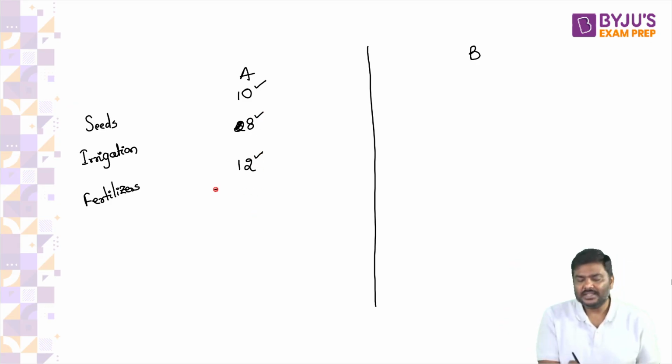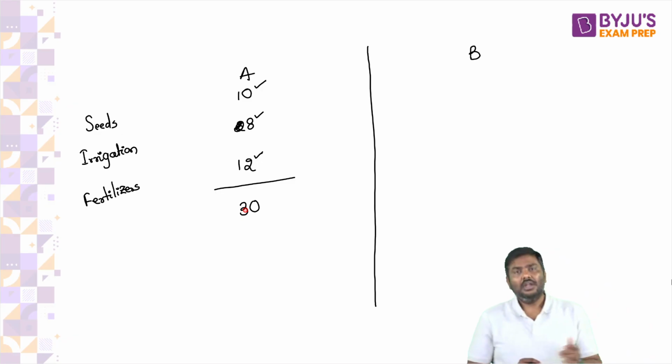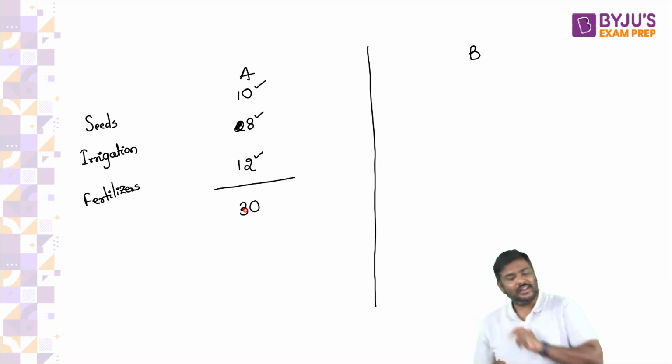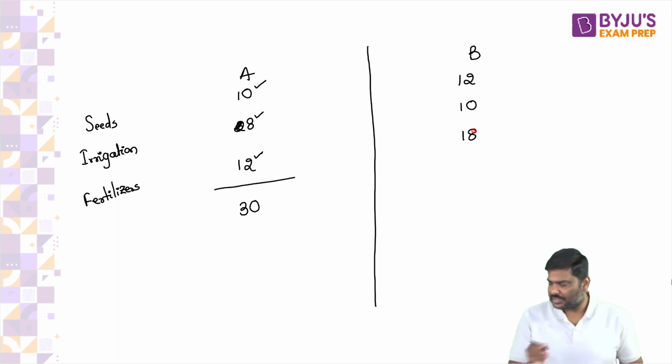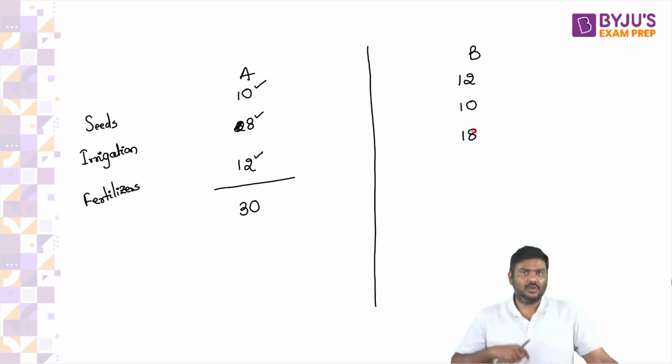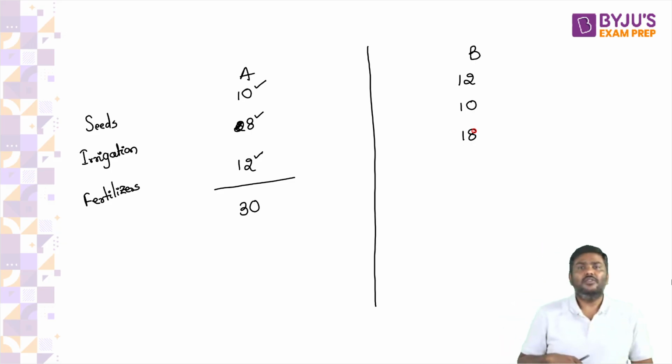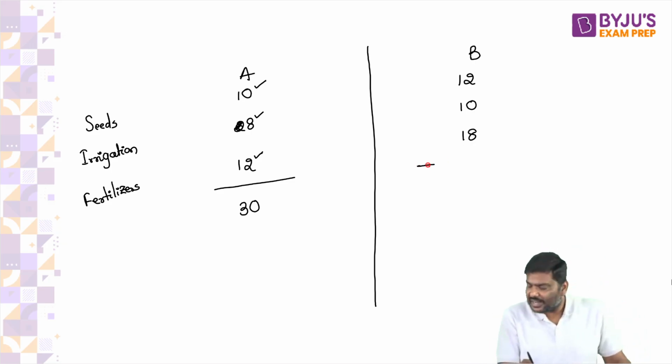Let's imagine country A: seeds are costing 10 rupees, irrigation is let's say 8 rupees, and fertilizer is let's say 12 rupees. I'll take simple numbers, understand the concept. Can I say the cost of cultivation, considering the inputs, in country A will be 30 rupees.